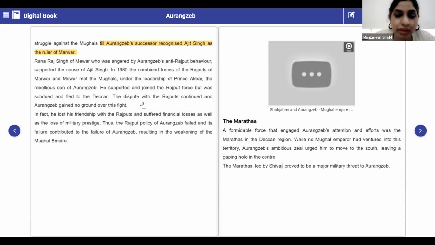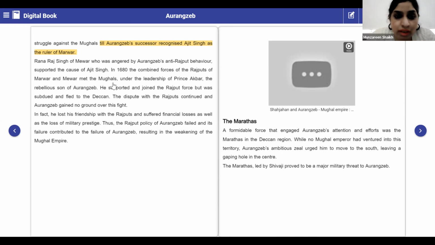So what had happened, when everybody is coming together and forcing one particular person, definitely it is going to have an impact. Yes. So this is how the dispute with the Rajputs continued, and when the disputes went on, Aurangzeb had no place now. He had to surrender. Please underline this.